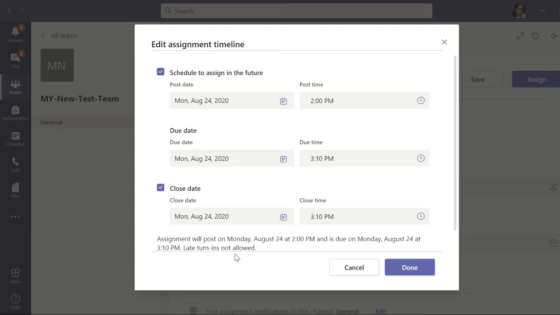Late turn-ins not allowed. So automatically it will close, so it will not allow to upload the answer sheets to your class team. So students will have to do that scanning and uploading part in the 10 minutes only. So that's why these tabs are important.